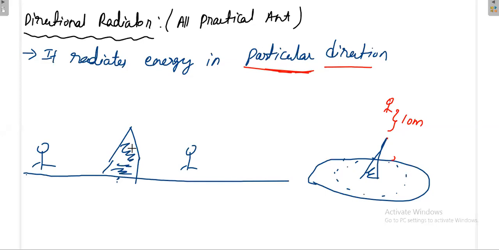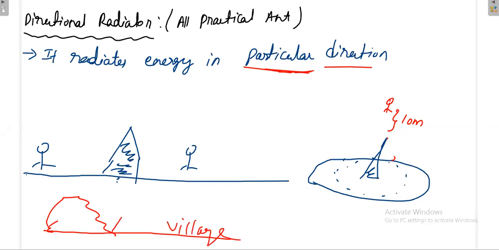Again, there are some antennas that, even in the base plane, will radiate only in a particular direction. Say for example, the case is like this. There is some mountain, and then one village is here. If somebody is installing the antenna here, how will he position the antenna?